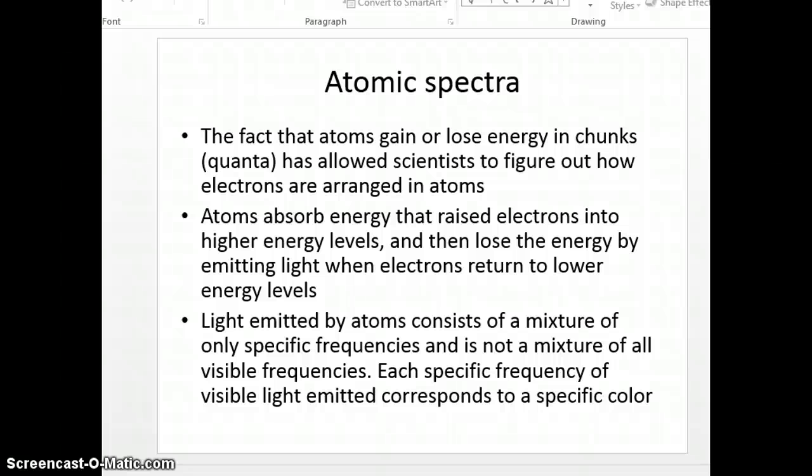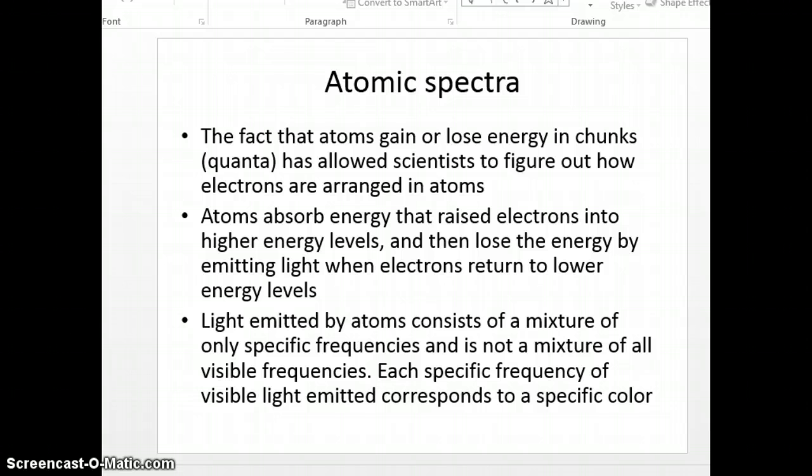Okay, we're talking about atomic spectra. This is still part of 5.3 in the textbook. The fact that atoms gain or lose energy in chunks or quanta has allowed scientists to figure out how electrons are arranged in the atom. They figured out, by the fact that certain elements were emitting light, how these electrons were arranged.